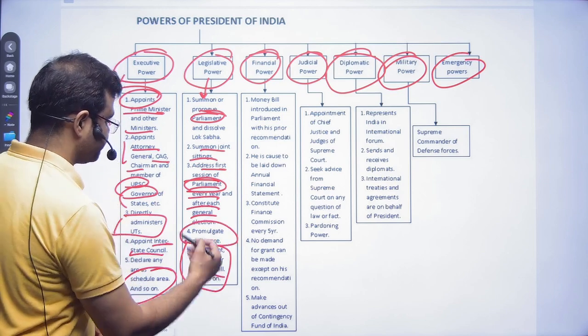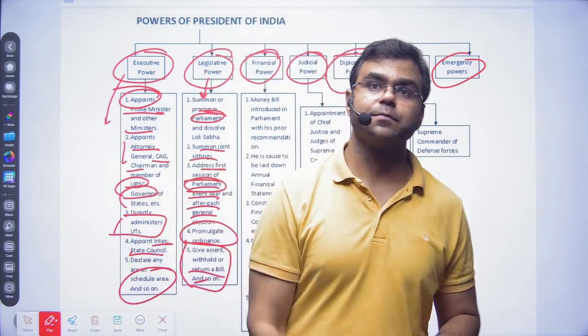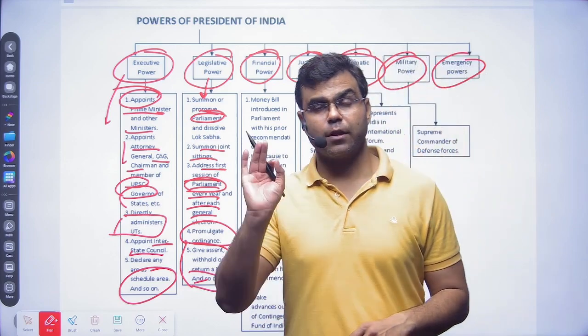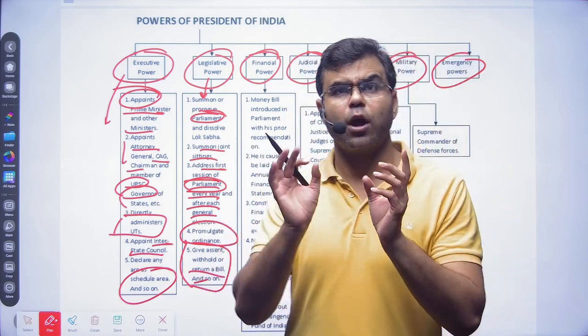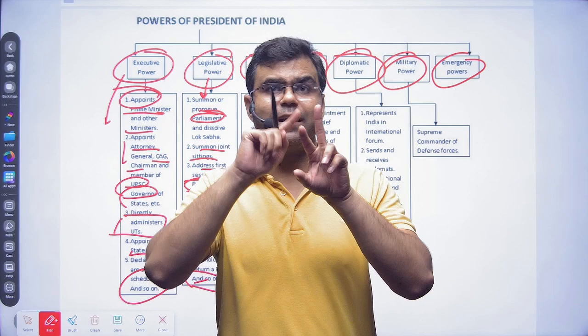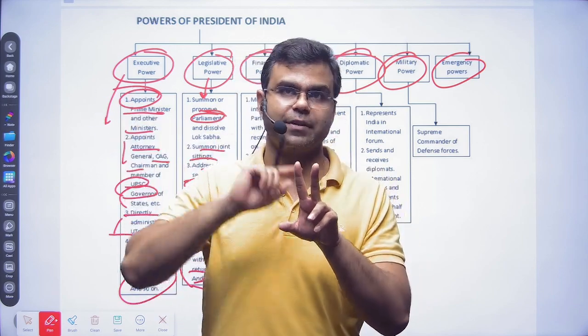And then some extraordinary powers, like the ordinance, have been given to the president. The extraordinary powers mean, look, ordinance is law. We have the provision that a law will be made when the Lok Sabha and Rajya Sabha pass it and then get assent from the president.